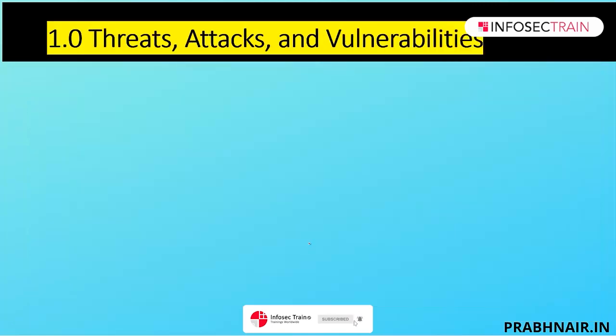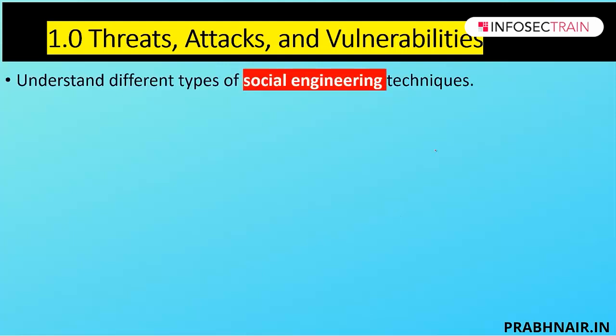First is threats, attacks and vulnerabilities. A threat is an action, an attack is an activity that you carry out, and a vulnerability is basically called a weakness. In this section, the first area is social engineering techniques. You need to have a good understanding of phishing, vishing, spam, dumpster diving, reconnaissance. These are things we have. And we can understand the countermeasures, like intimidation, authenticity, all that. Social engineering is the primary attack vector in the organization.